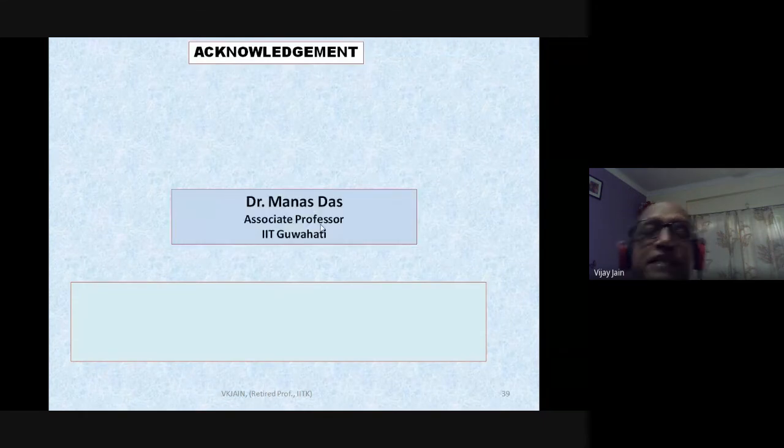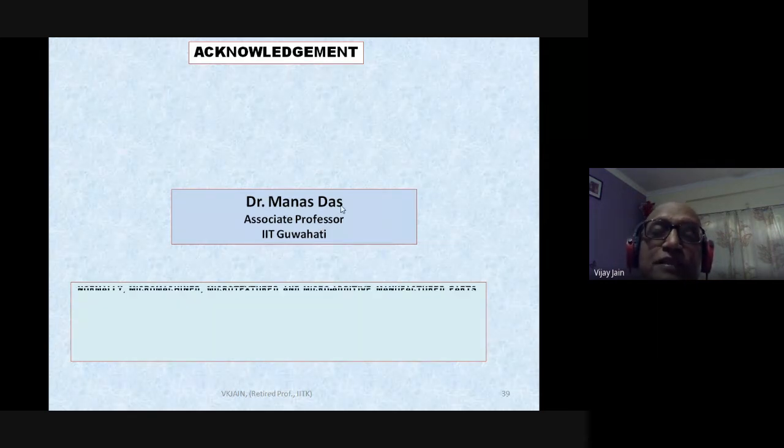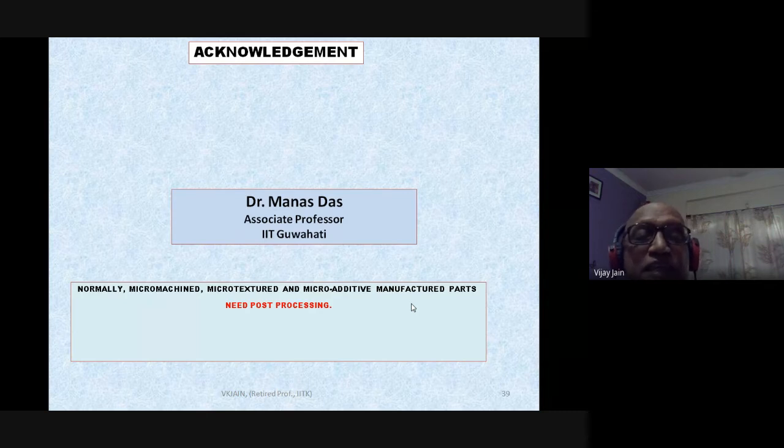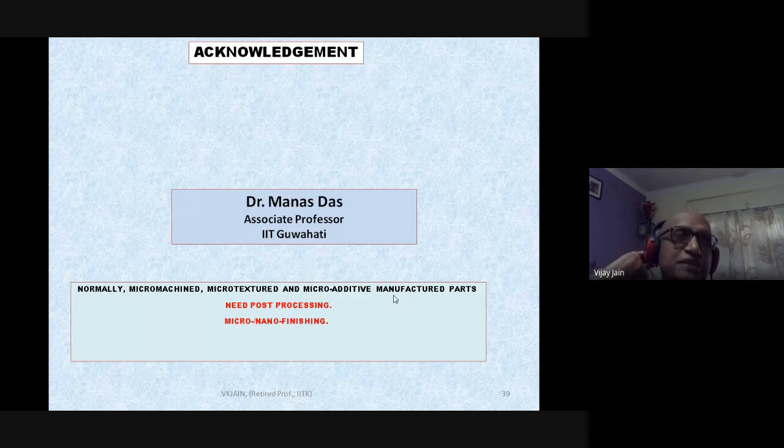Now, the third part I have taken from the PhD thesis of Dr. Manas Das, who is associate professor at IIT Guwahati. Normally, micro machined, micro textured, and micro additive manufactured parts need post processing, because in all these cases, as we have seen in the earlier slides, they have very rough, irregular surfaces. So we need post processing so that they get the correct kind of surface texture, sizes, and accuracy.